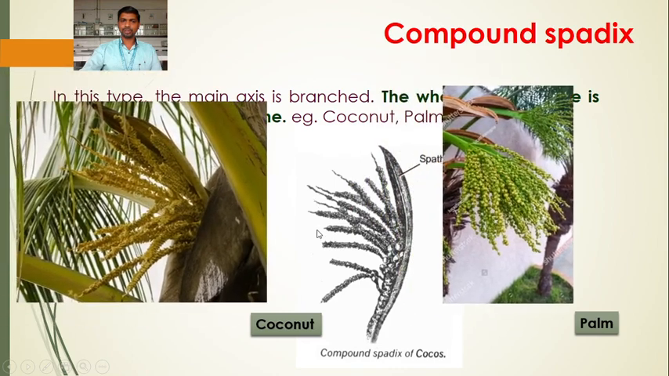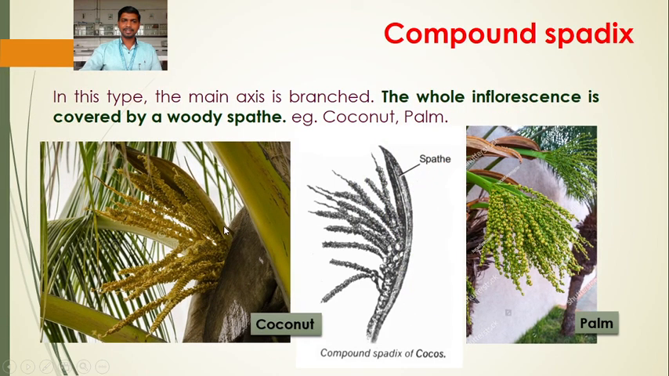So these are the photographs. In coconut we can see the spathe which completely covers the inflorescence. The inflorescence type is the compound spadix, where the peduncle is branched and the whole inflorescence is covered by a woody spathe. Similar is the case in palm also. We can see the spathe which completely covers the inflorescence and the peduncle is branched. This is the compound spadix.